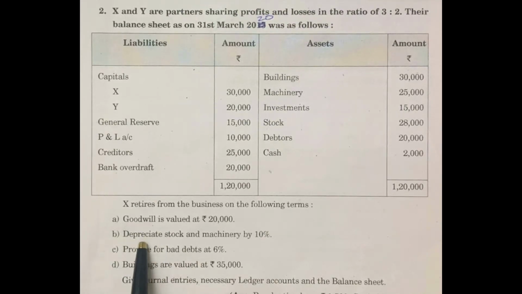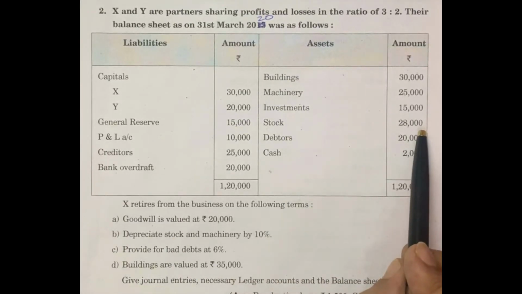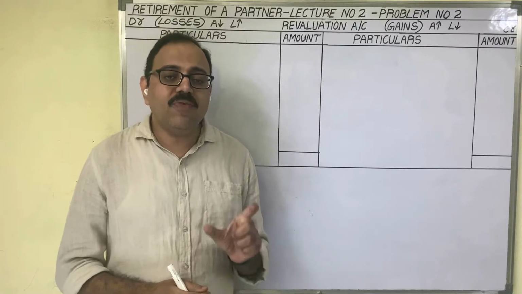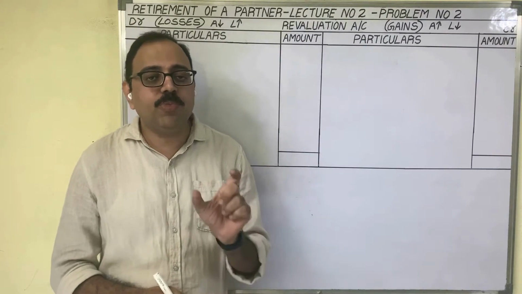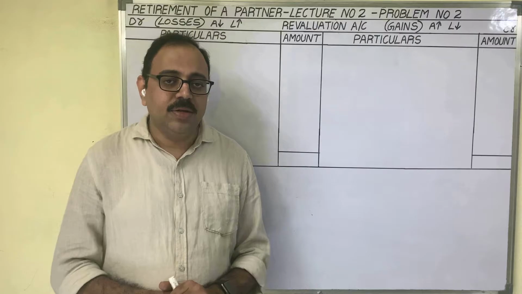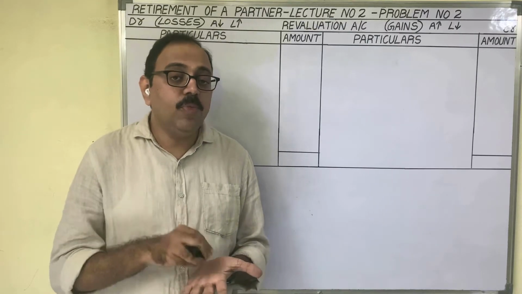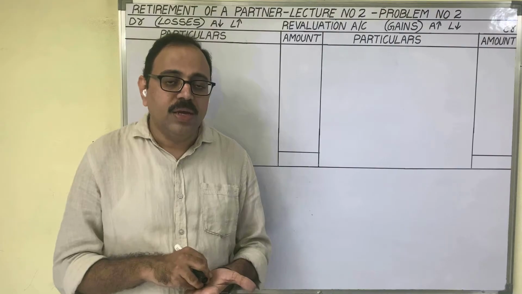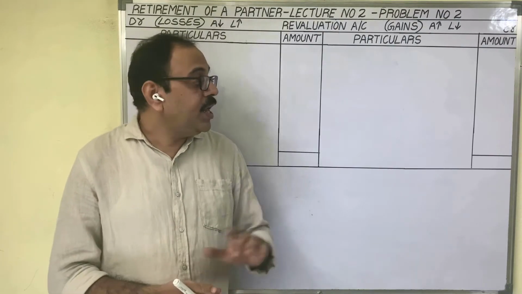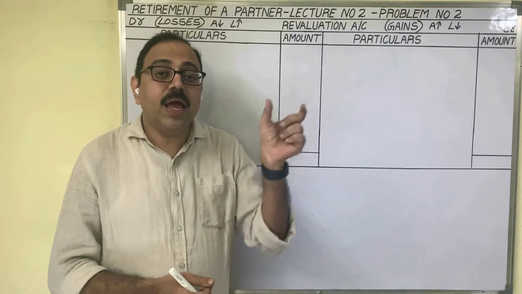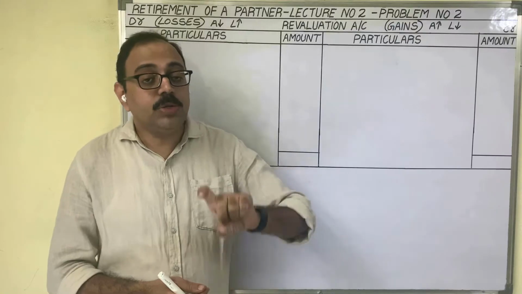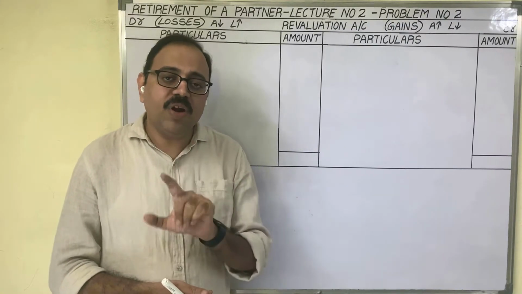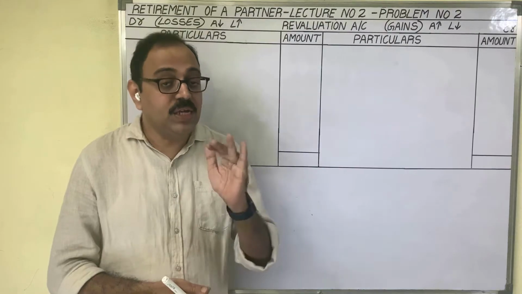See the first one. Depreciate stock by 10%. In the old balance sheet, stock value is given as 28,000 rupees. And in the adjustments it is given that depreciation is to be provided on stock by 10%. The meaning is, the amount given in the old balance sheet, 28,000 rupees, is the cost price of stock. At the time of retirement, the existing partners inquired in the market and came to know that the stock market price is reduced by 10%. So 10% of 28,000, that is 2,800, is reduced.